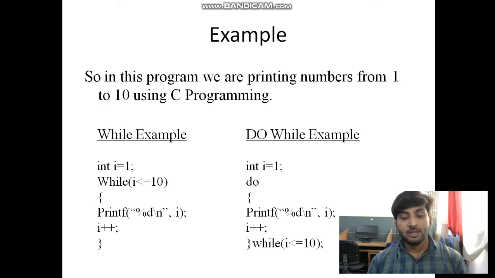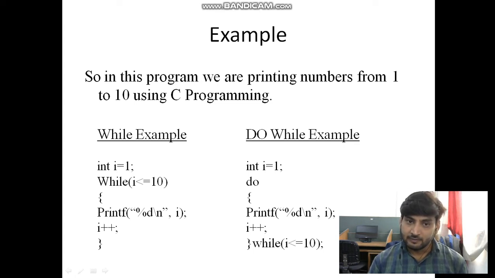while loop, and when i is equal to 11, the condition is false, because 11 is greater than 10. So, the condition is false, the loop exits, because 11 is not less than or equal to 10. So, we will not get any output, because here we check the condition first, then print the integer value.